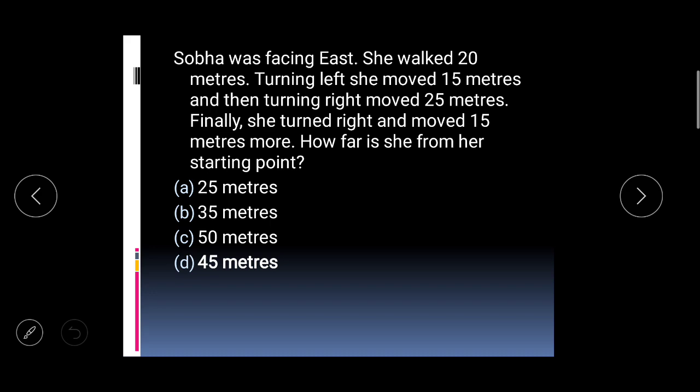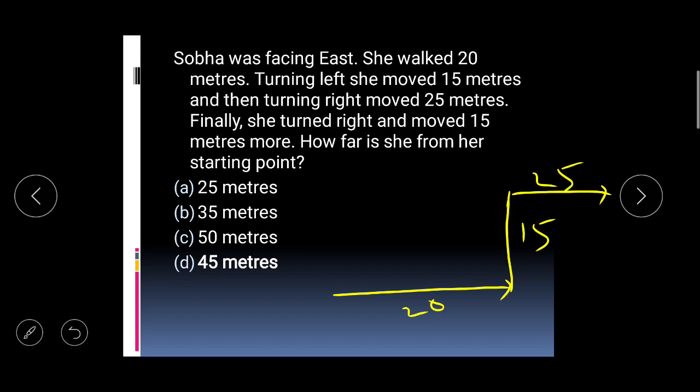Shobha was facing east. Now a person, Shobha, is facing east. That means she is facing in this direction. She walked 20 meters. She turned left and walked 15 meters. Okay. And then turning right. Where is the right? Right is this direction. She turned and this is 25.